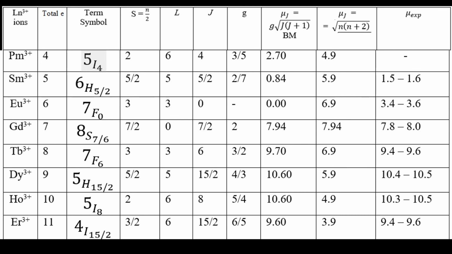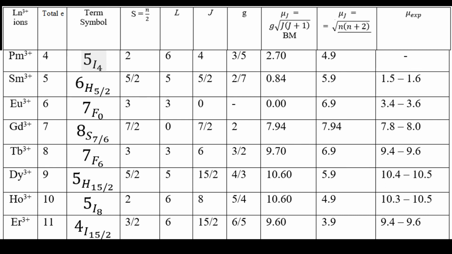This equation does not explain the magnetic property for samarium 3+ and europium 3+. These are exceptional cases, and that is why you examine these two elements, whose magnetic property is abnormal. It is a common question for samarium 3+ and europium 3+ in question papers, in various NET exams: what is the magnetic property of europium 3+, what is the magnetic property of samarium 3+. This question is common, due to their abnormality, except samarium 3+ and europium 3+, next gadolinium 3+.